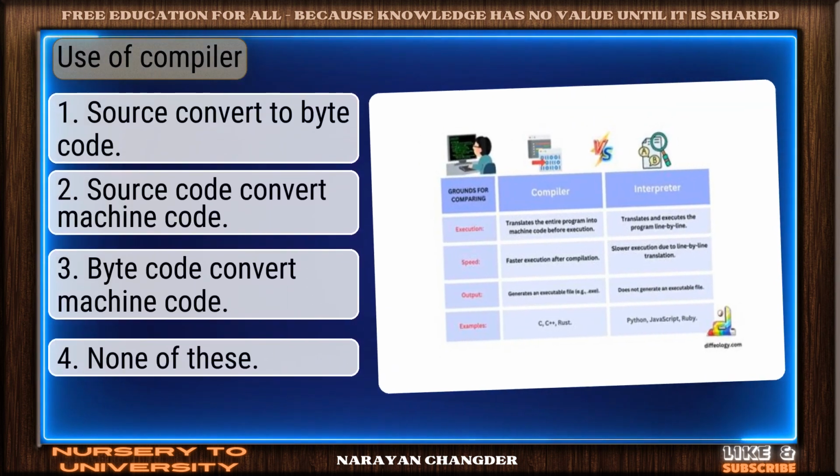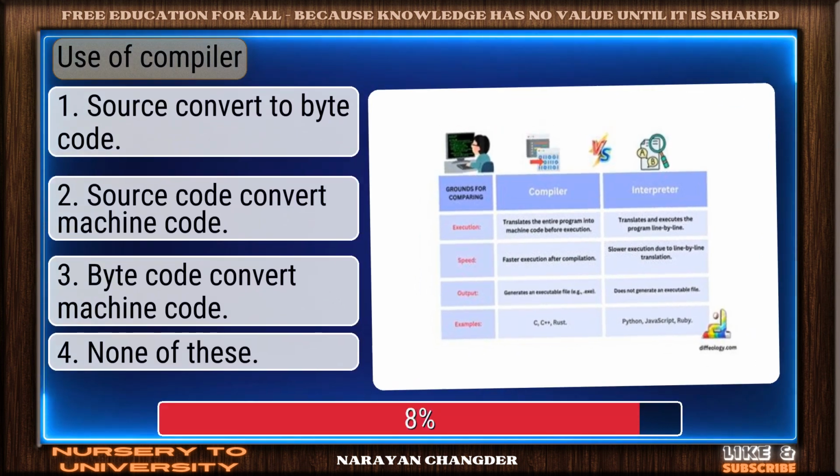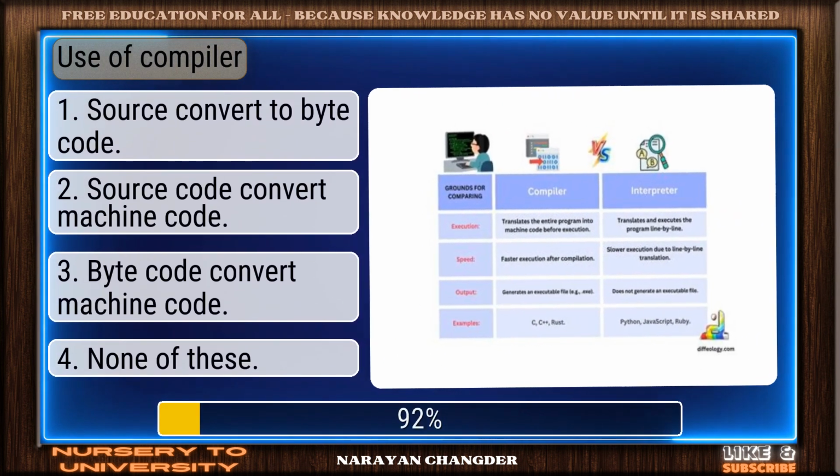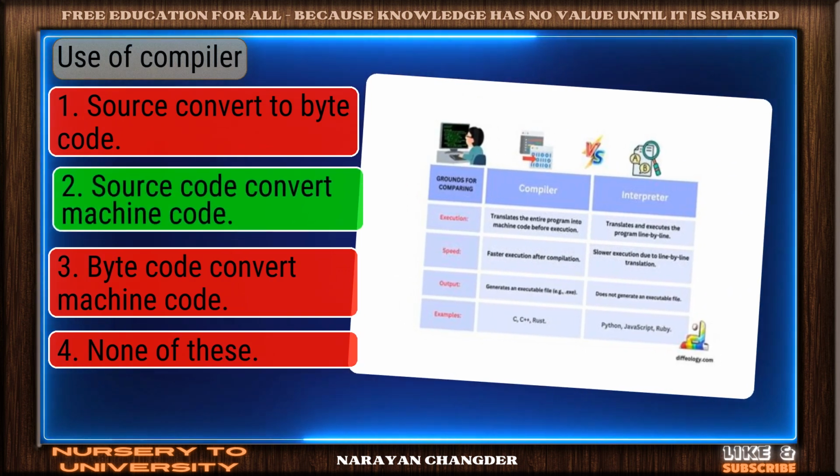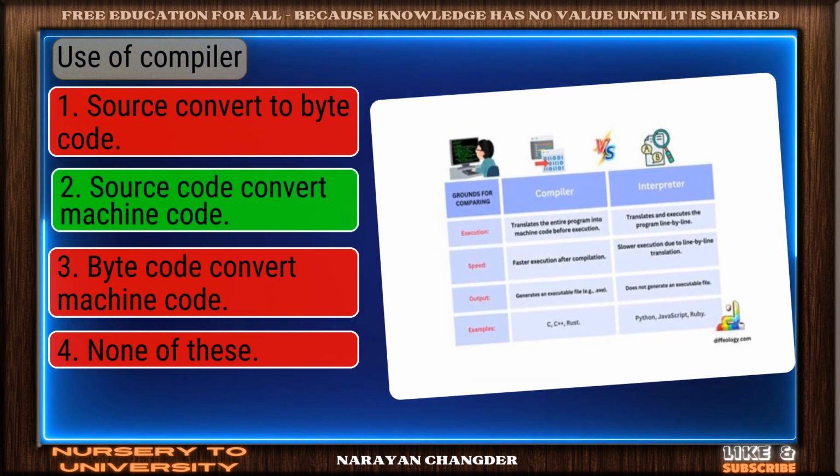Question number 74. Use of compiler. Great thinking. Source code convert machine code is the right choice.